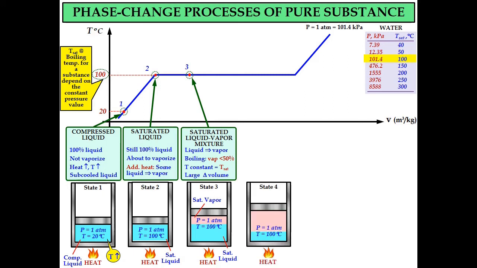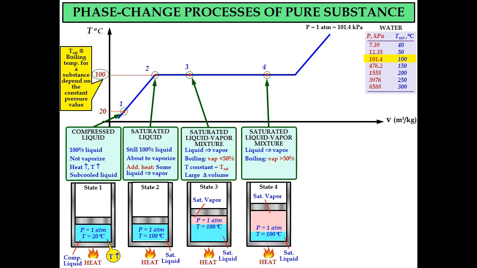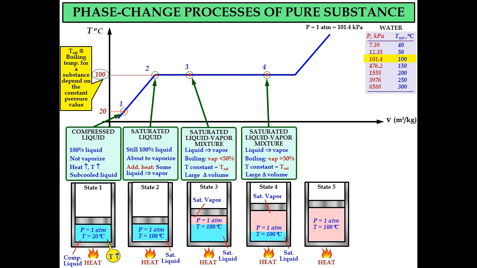Okay, next, state number 4, still in the saturated liquid vapor mixture region or phase. However, at state number 4, the boiling process where liquid changes into vapor still continues, but now, in terms of percentage, the water vapor will be greater than 50%, and the temperature still remains at a constant value, which is also equal to T saturated, and it also involves a large volume change during the process.